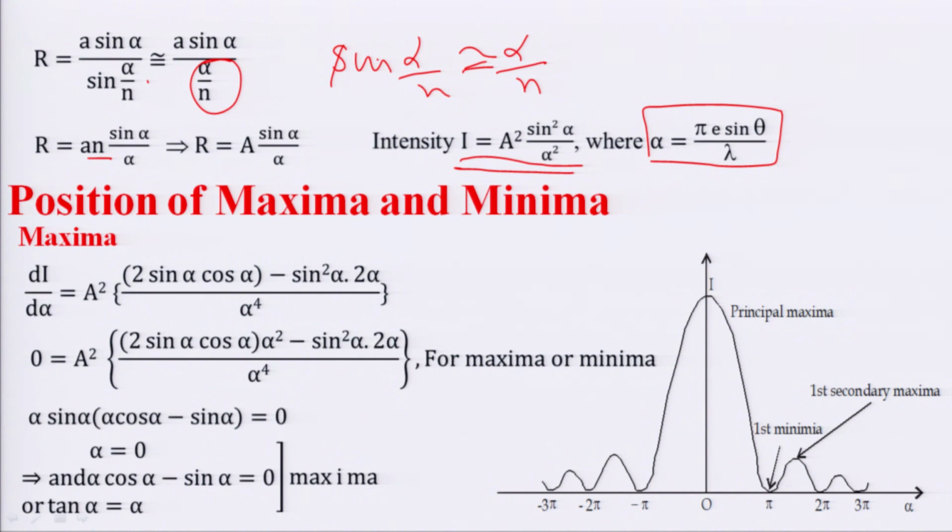On differentiating, we have three terms. One is alpha is equal to 0, the second one is sin alpha is equal to 0, and the third one is alpha is equal to tan alpha. Alpha is equal to 0 and alpha is equal to tan alpha correspond to maxima, while sin alpha is equal to 0 corresponds to minima.